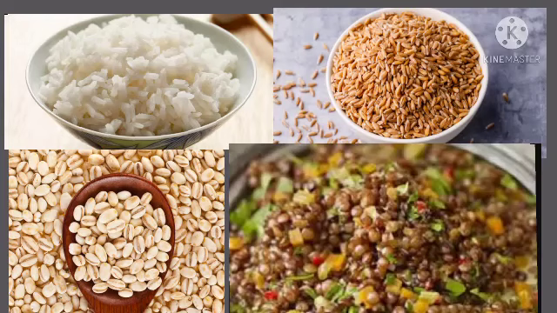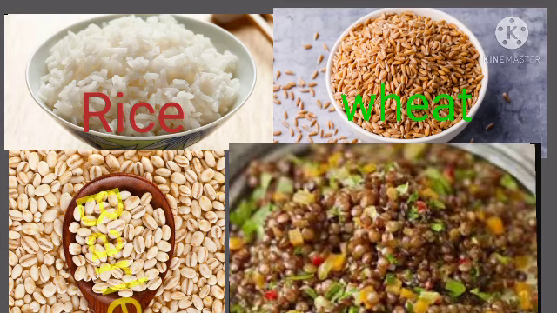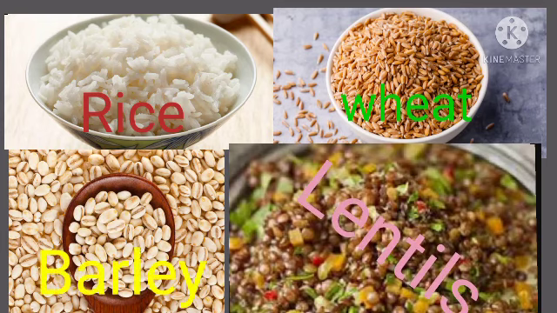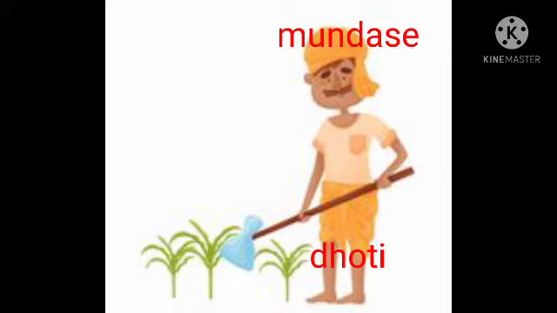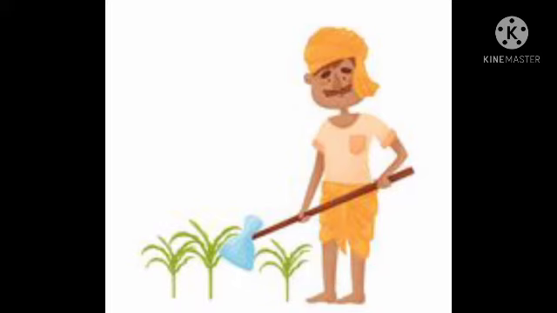The main crops were rice, wheat, barley and lentils, that is masoor. The diet of the people included food items made from these besides meat, fish, milk, ghee and fruits. The people mostly wore cotton garments, though silk and woolen garments were also worn. Their clothes resembled today's dhoti, uparne, mundse, sari, etc. The concept of stitching clothes was introduced in India during the Kushana period.